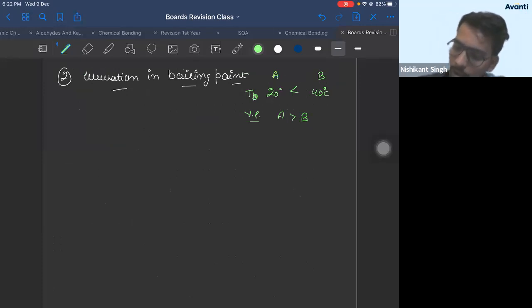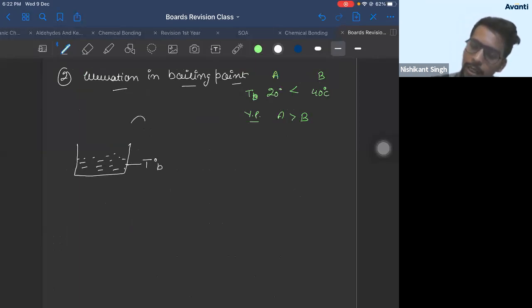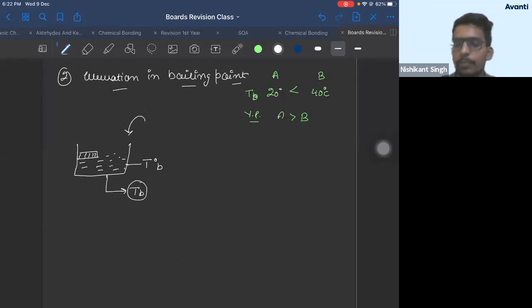Correct? So you'll say if there is a solvent, let us say the solvent has a boiling point of T naught B. Once you add a solute to it, the boiling point of the solution became TB.